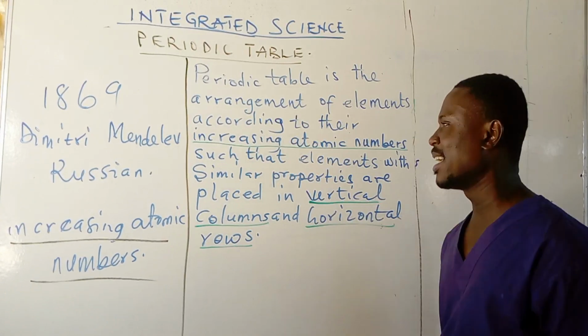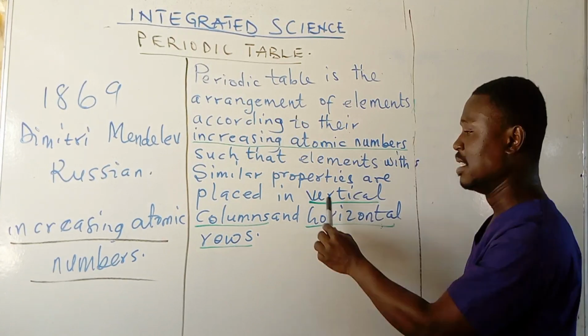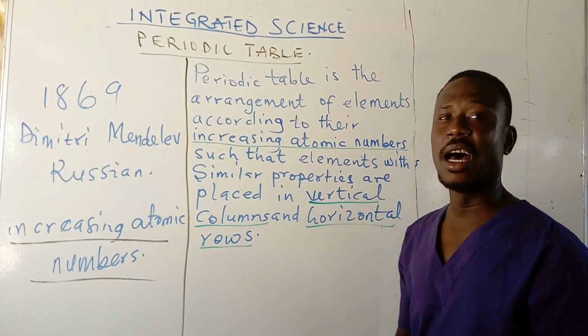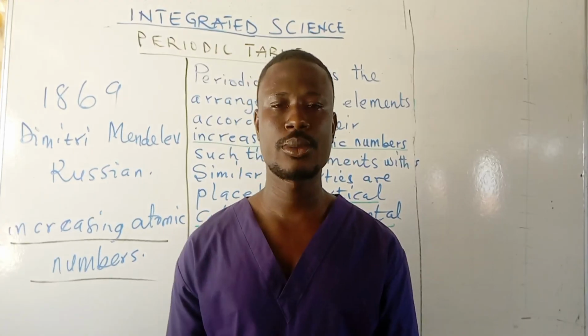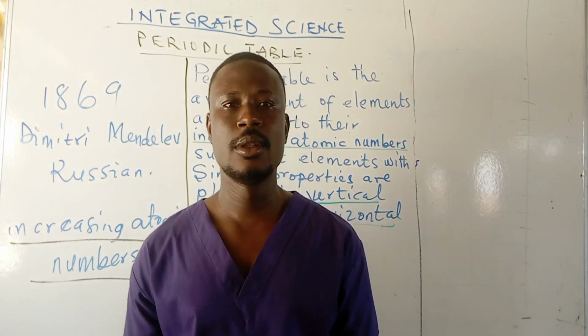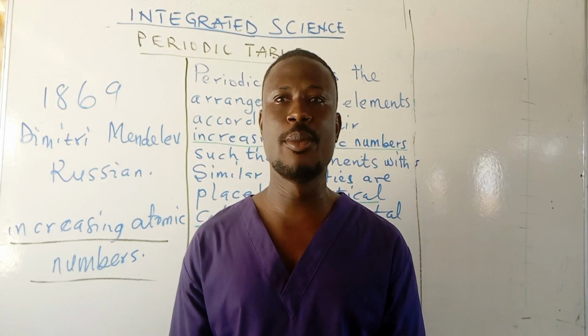Now, let's look at the periodic table showing the first 20 elements. I know you still have the first 20 elements on your fingertips.